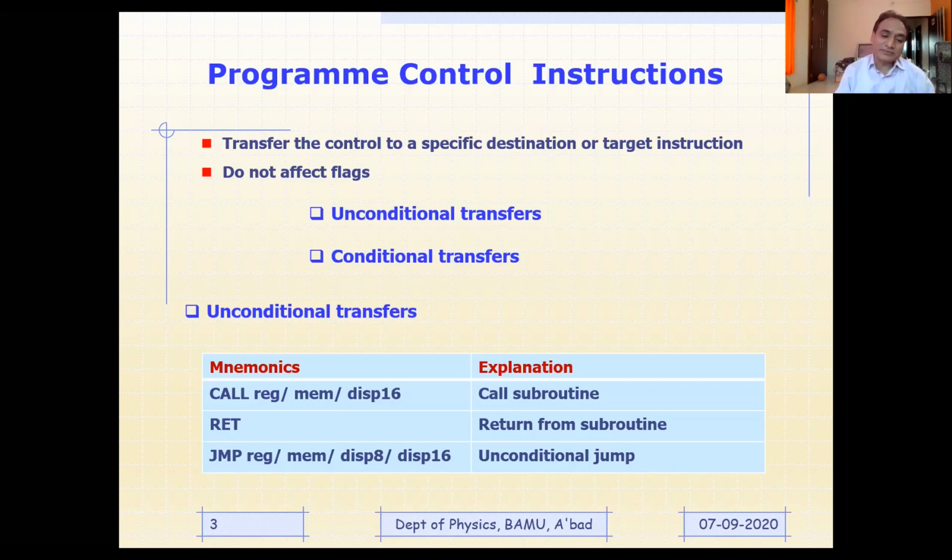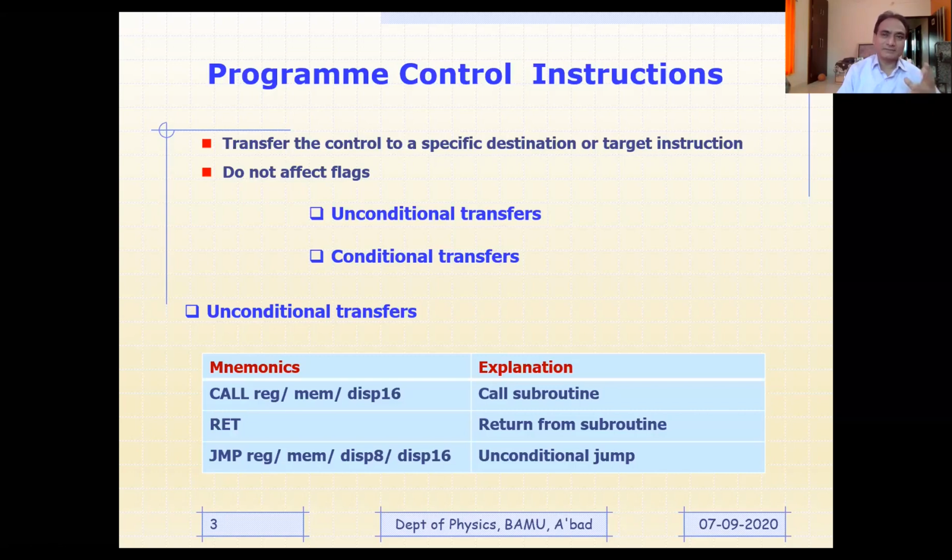Now, if jump is being used to skip some of the instructions, then what would be the role of the call instruction? The name itself indicates that the call instruction will be used to call a subroutine. Now, what is a subroutine? A subroutine is basically a part of the main program which is being used for a specific task.